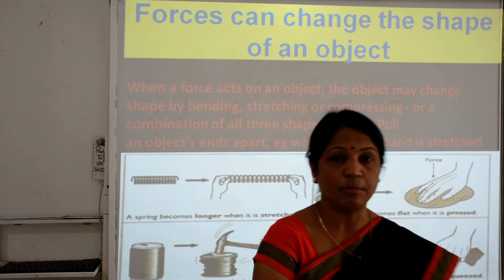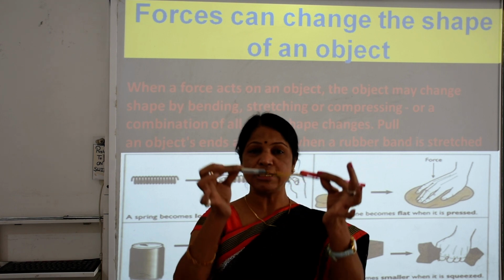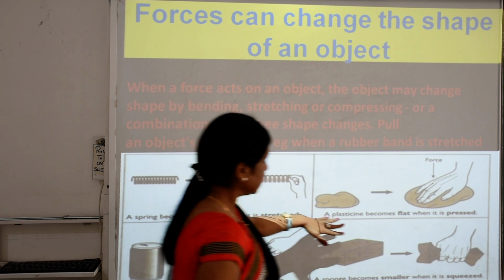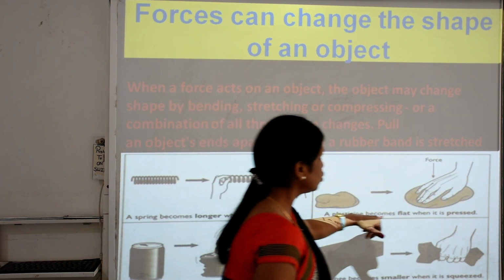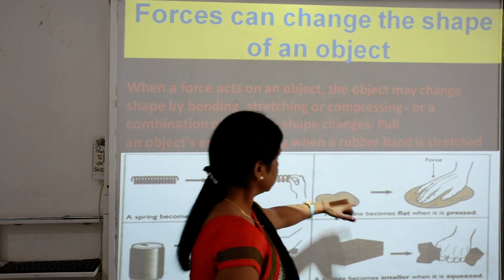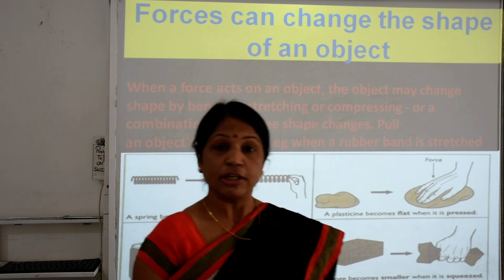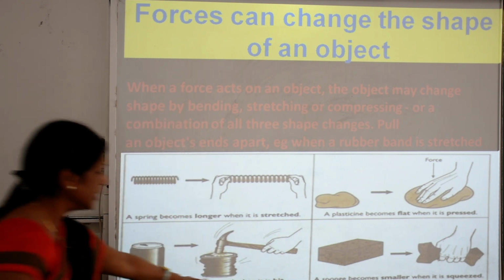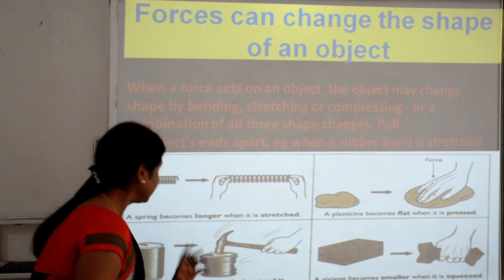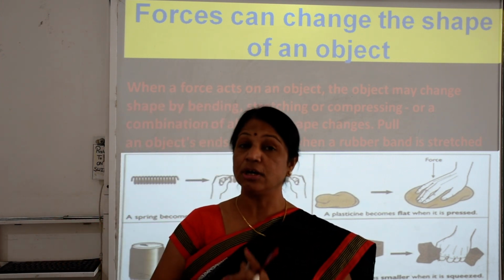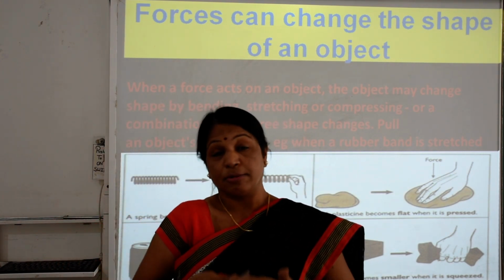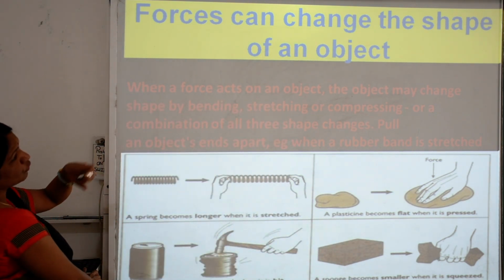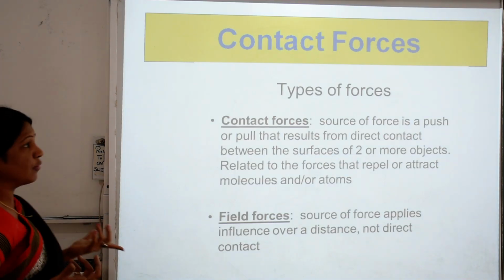Suppose we take a rubber band and stretch it, then this is the example. Or there is another example, here is shown a flat object when it is pressed. We can also take the example of a sponge. And further it can become dented when it is heated, any type of heat. So it changes the shape, direction, and magnitude of any object. So a force can change the shape of any type of object.